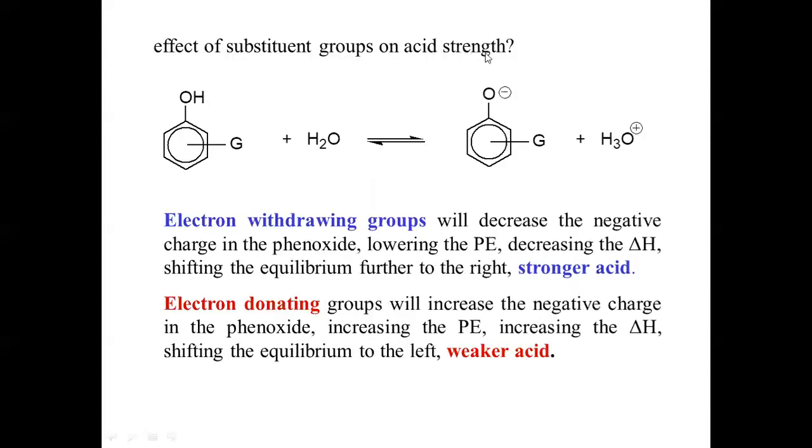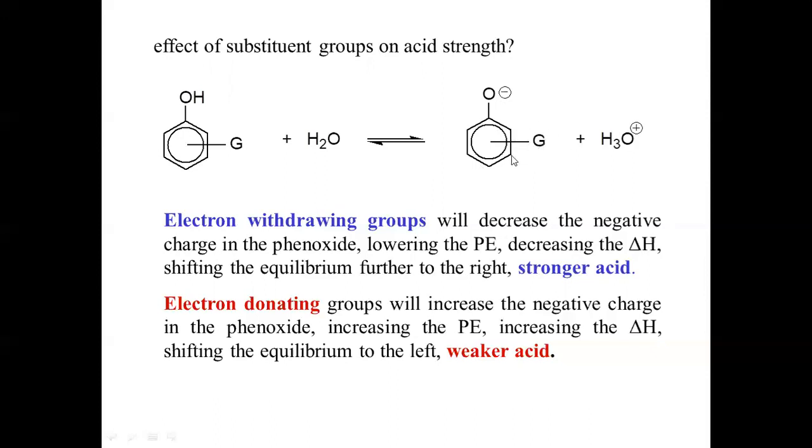Effect of substituent group on acid strength. Electron withdrawing group will decrease the negative charge in the phenoxide ion, that lowers the energy and shifts the equilibrium further to right and makes it a stronger acid. So if this G is an electron withdrawing group like halide ion or nitro group, when this electron withdrawing group substituted phenol undergoes ionization, it will form phenoxide ion. The negative charge will be balanced by the electron withdrawing nature of this G group.